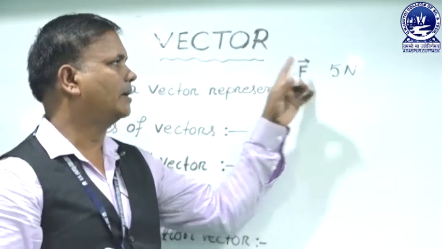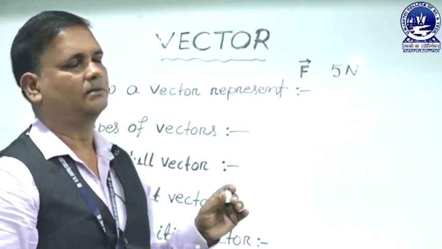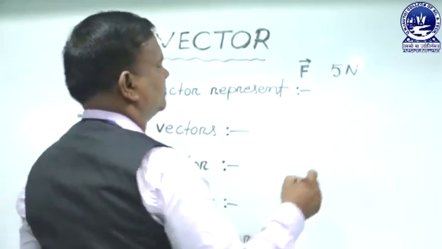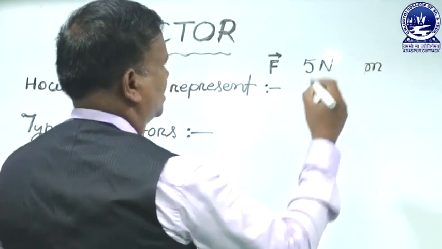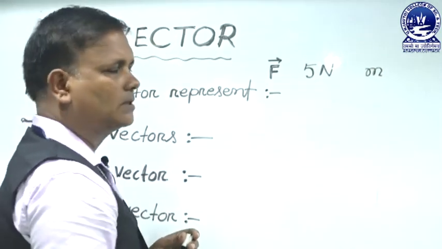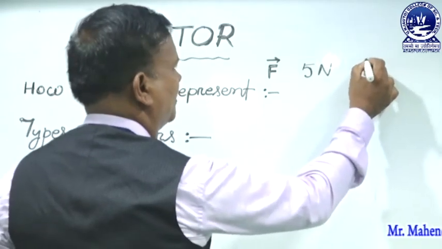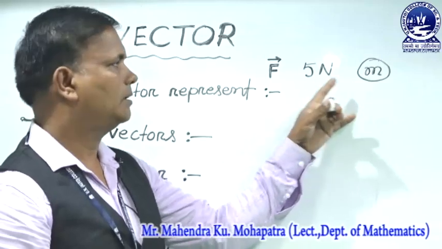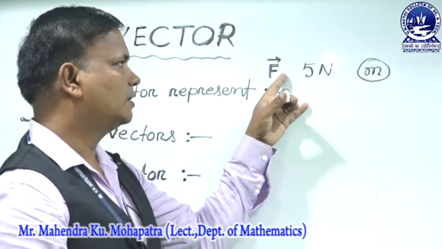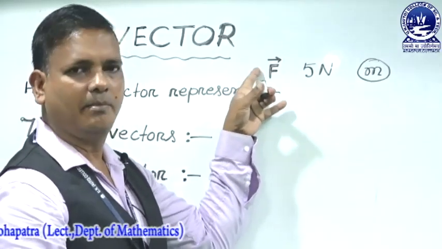The arrow mark indicates that it is a vector quantity, otherwise it is scalar. If mass is a scalar quantity, the symbol M represents mass without an arrowhead. If an arrowhead is present, it indicates that it is a vector quantity.